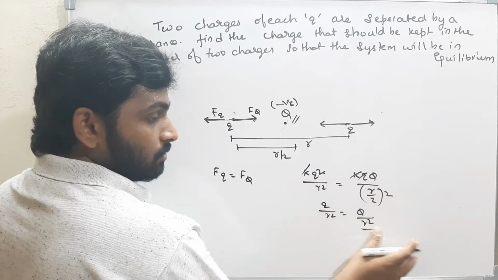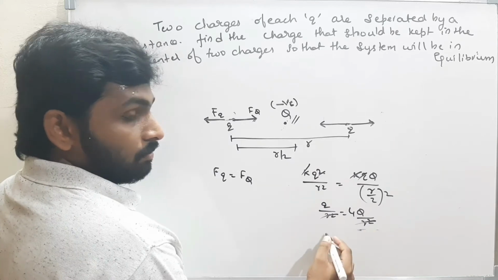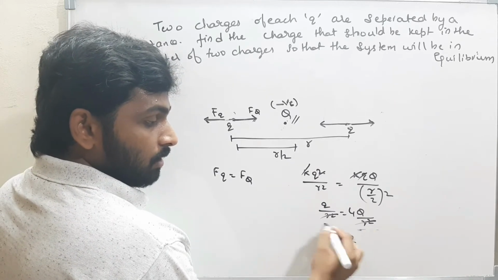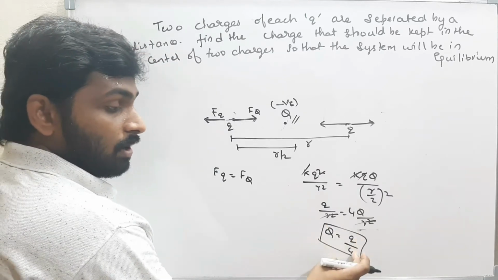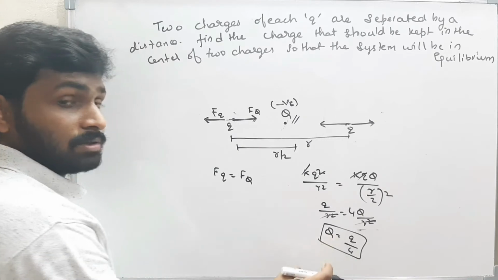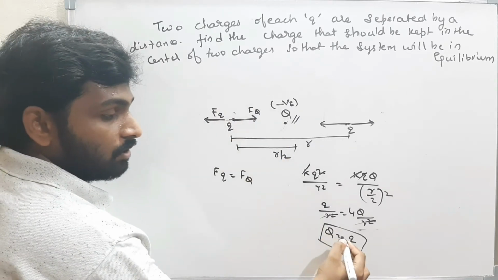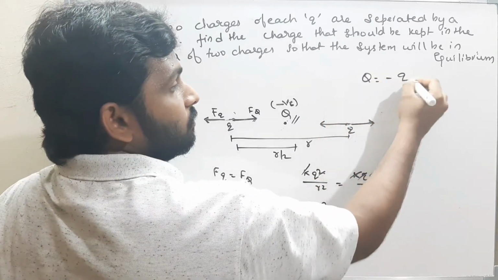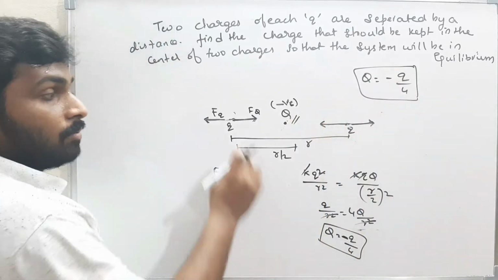When this 4 goes to the numerator, it becomes 4. R square cancelled off. And what is the q? q is nothing but Q by 4. The charge q is nothing but Q by 4. And what is the sign of this? Is it a positive charge or negative charge? This q must be a negative charge. Therefore, the charge that should be kept is how much? Minus Q by 4.